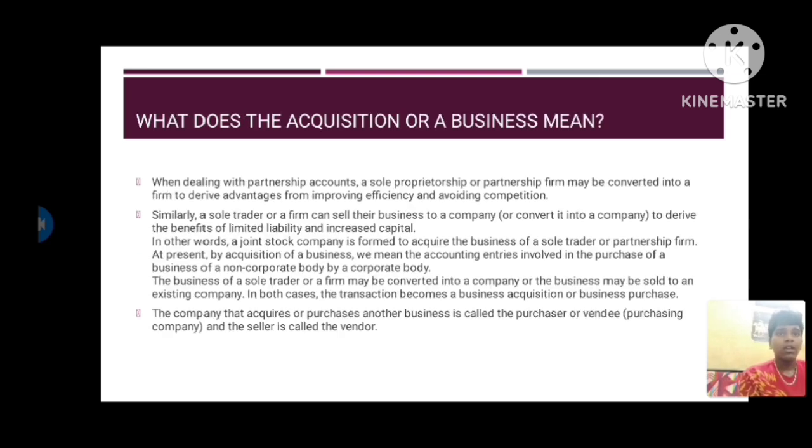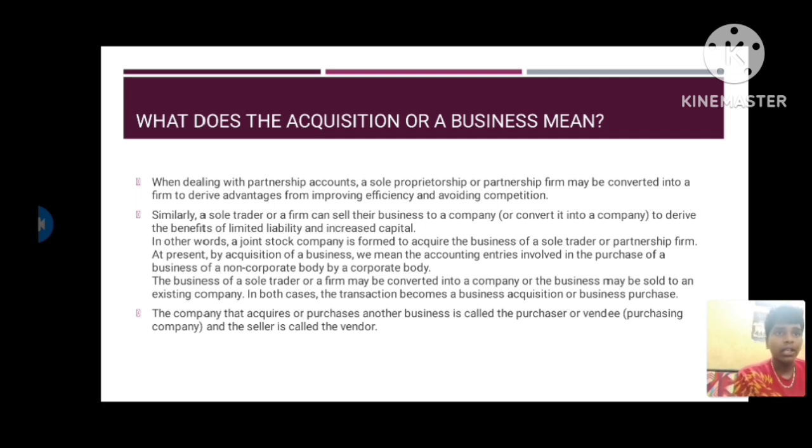First of all, what does acquisition of business mean? When dealing with partnership accounts, a sole proprietor or partnership firm may be converted into a company to derive advantage from improving efficiency and avoiding competition. Similarly, a sole trader or firm can sell the business to a company or convert into a company to derive the benefit of limited liability and increased capital.